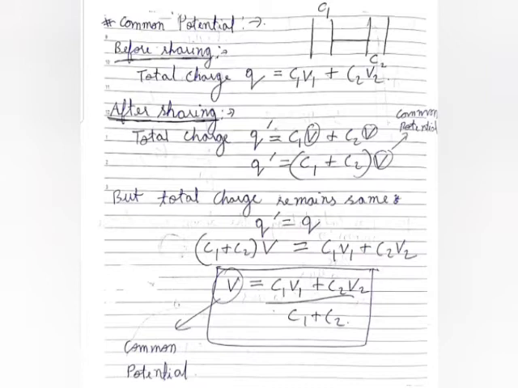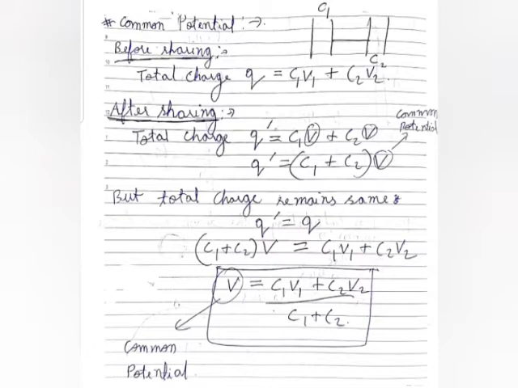Suppose you have 4 chocolates. You can give 3 chocolates to someone else, or give 2 chocolates to someone else, but the total number of chocolates would remain the same. However, the number of chocolates that you have shared were different in both the cases, but the total number of chocolates would always remain the same. Similarly, over here, before sharing and after sharing, the total amount of charge would always remain the same.